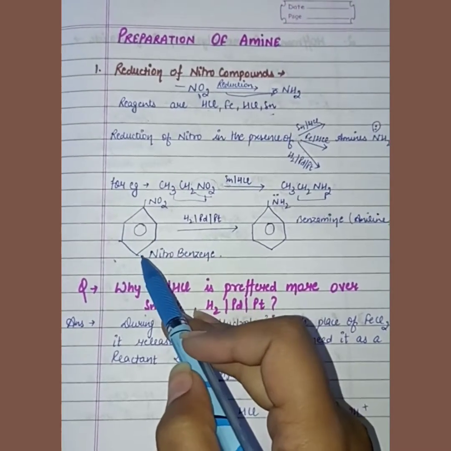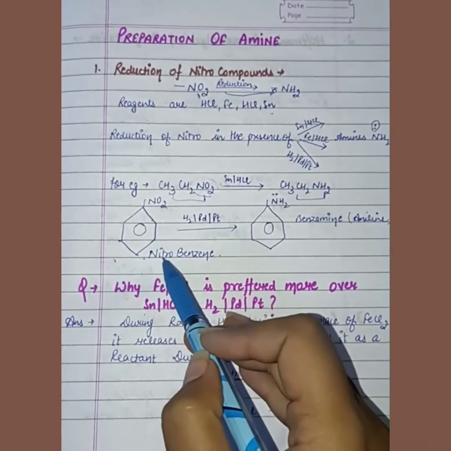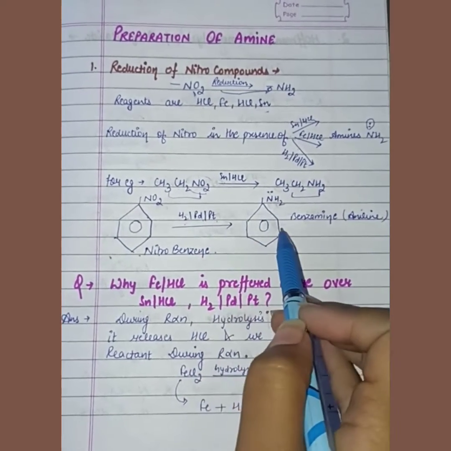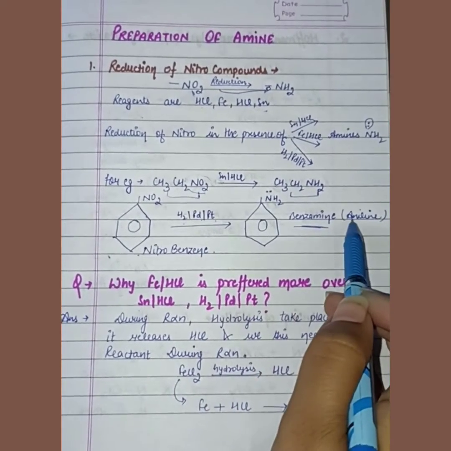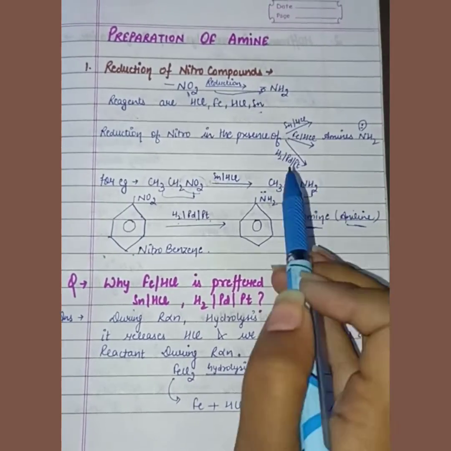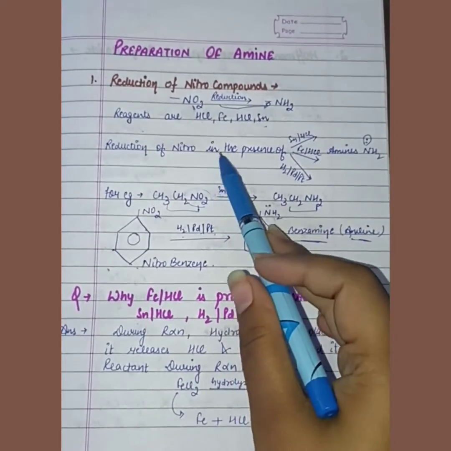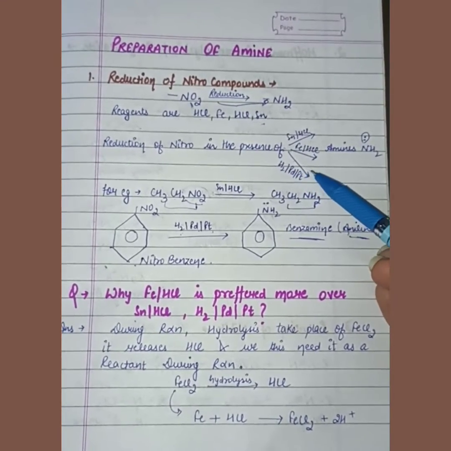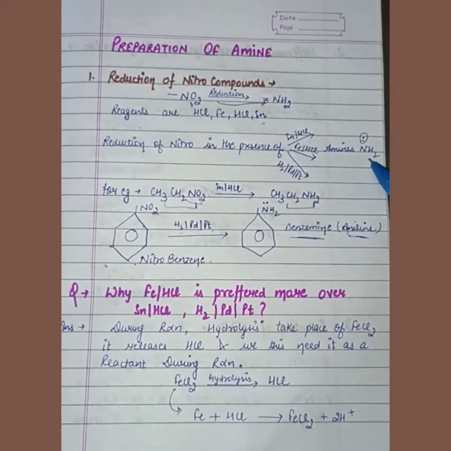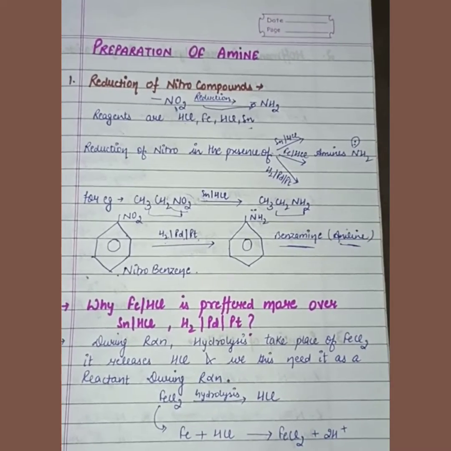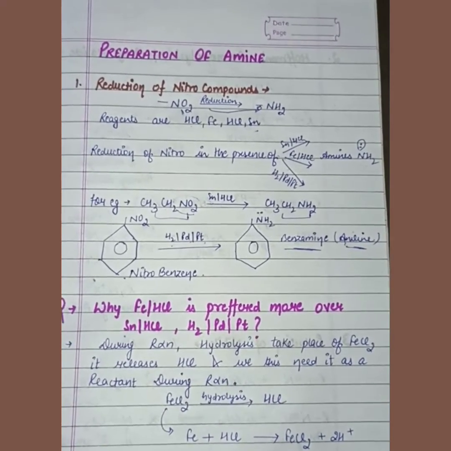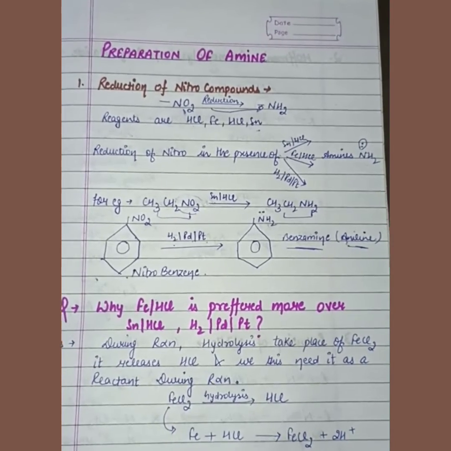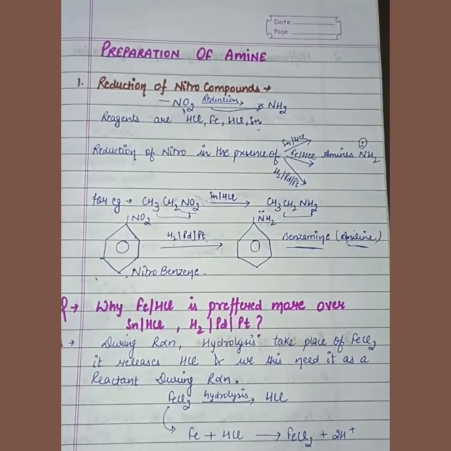Suppose we take nitrobenzene and treat it with hydrogen and palladium or platinum; it forms benzenamine, which is called aniline. Reduction of nitro in the presence of tin, iron, or hydrogen and platinum forms amines. Now the question arises: why should we prefer Fe/HCl over tin and hydrogen with palladium and platinum?